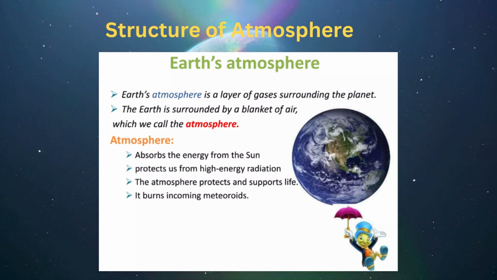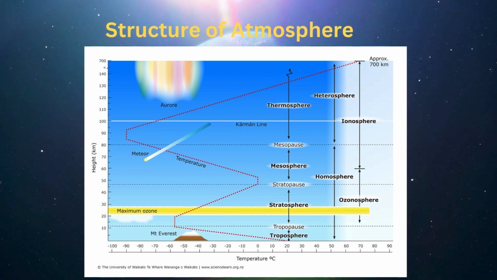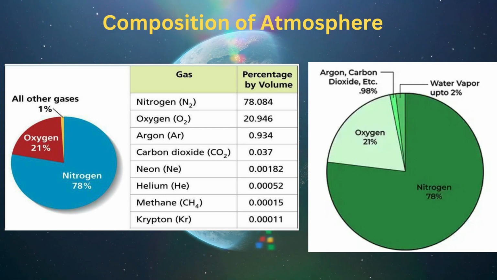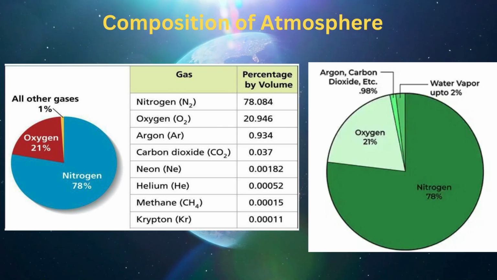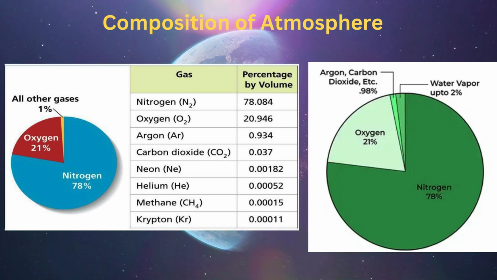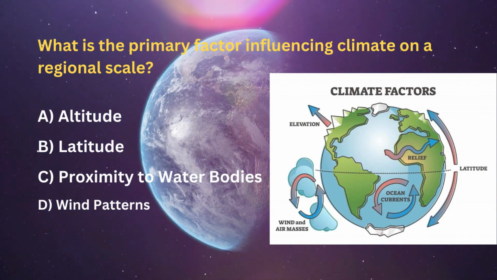The atmosphere is described as the air that surrounds the Earth. The atmosphere is divided into 5 different layers depending upon the temperature conditions: troposphere, stratosphere, mesosphere, thermosphere and exosphere. And third, composition of atmosphere. The atmosphere of Earth is composed of nitrogen, 78%, oxygen, 21%, argon, 0.9%, carbon dioxide, 0.04%, and trace gases. A variable amount of water vapor is also present in the atmosphere, approximately 1% at sea level, and it decreases with altitude. Here are a few important MCQs related to it.